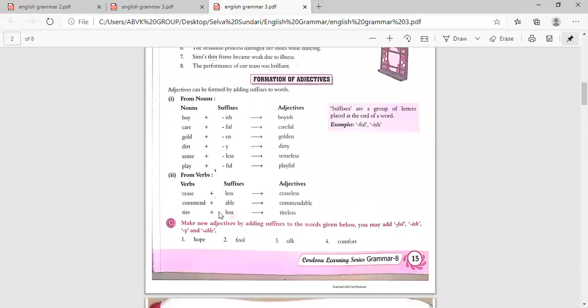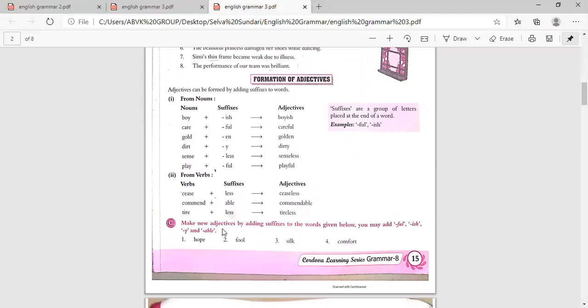Now next, how will we change a verb into an adjective? The verb cease becomes the adjective ceaseless. Commend becomes commendable. Tire becomes tireless. So like that, we can change a verb into an adjective.